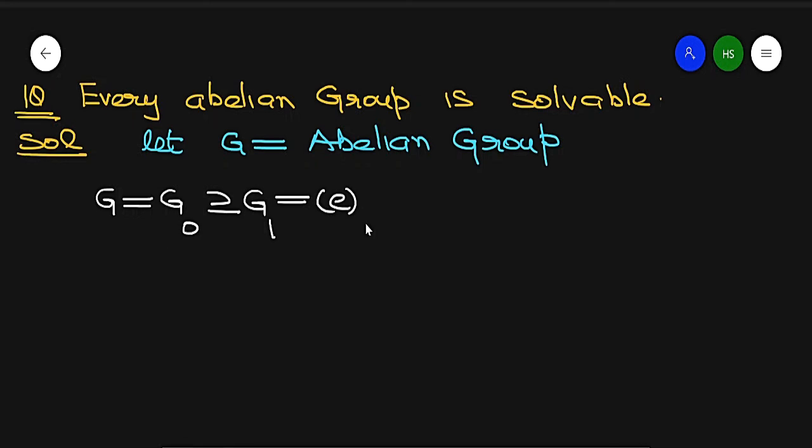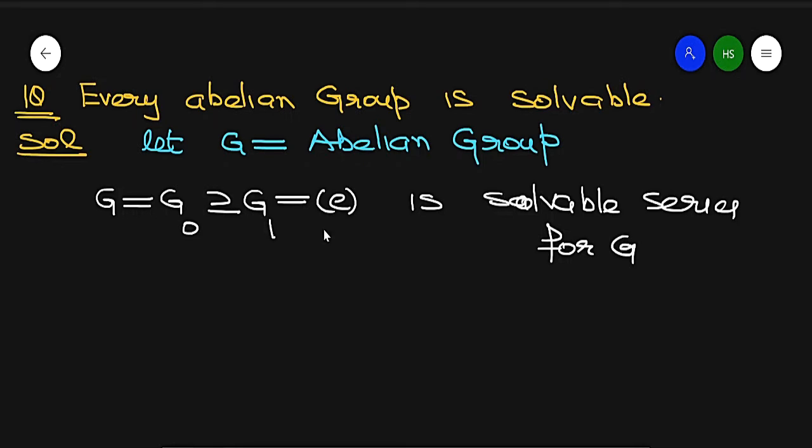Now clearly this is a solvable series for G because there is only one factor group, G by G1, and that is abelian. It satisfies two conditions.